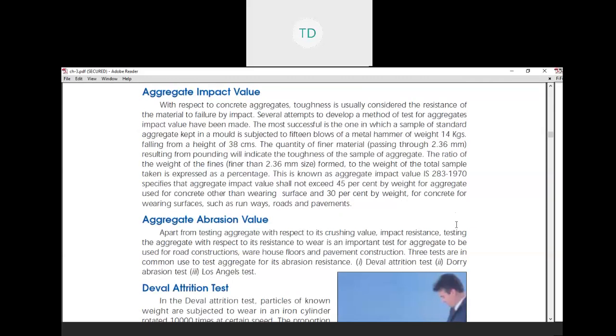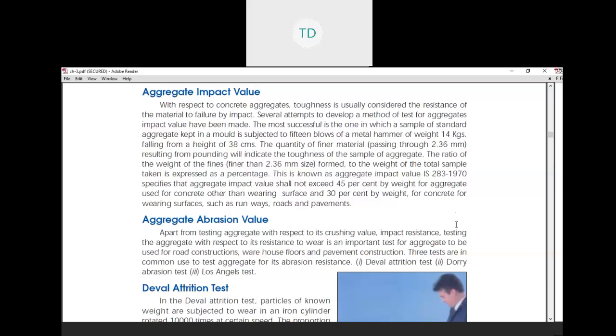The quantity of finer material passing through 2.36 mm resulting from pounding will indicate the toughness of the sample of aggregate. The ratio of the weight of the fines formed to the weight of the total sample taken is expressed as a percentage.